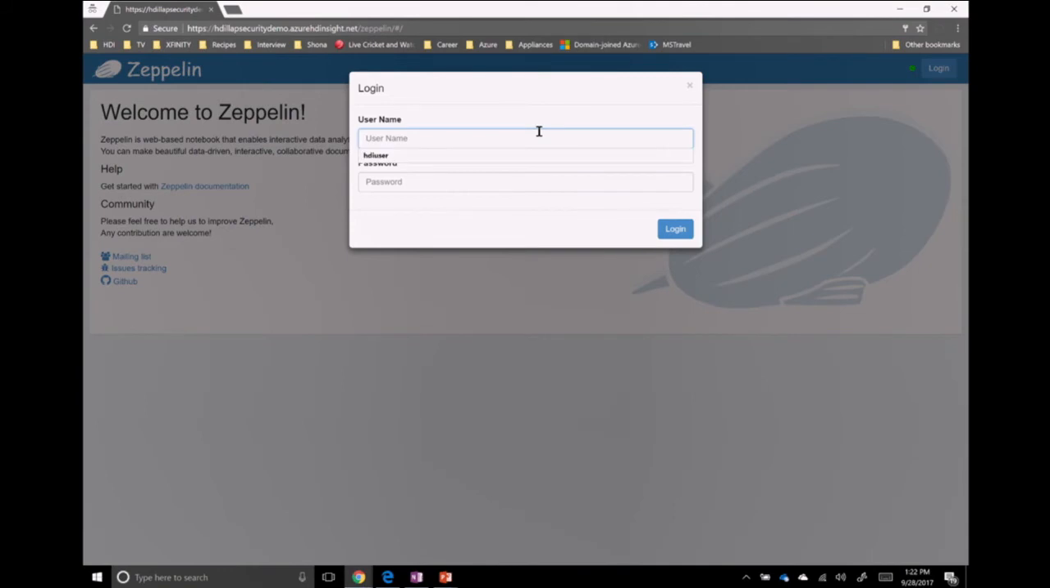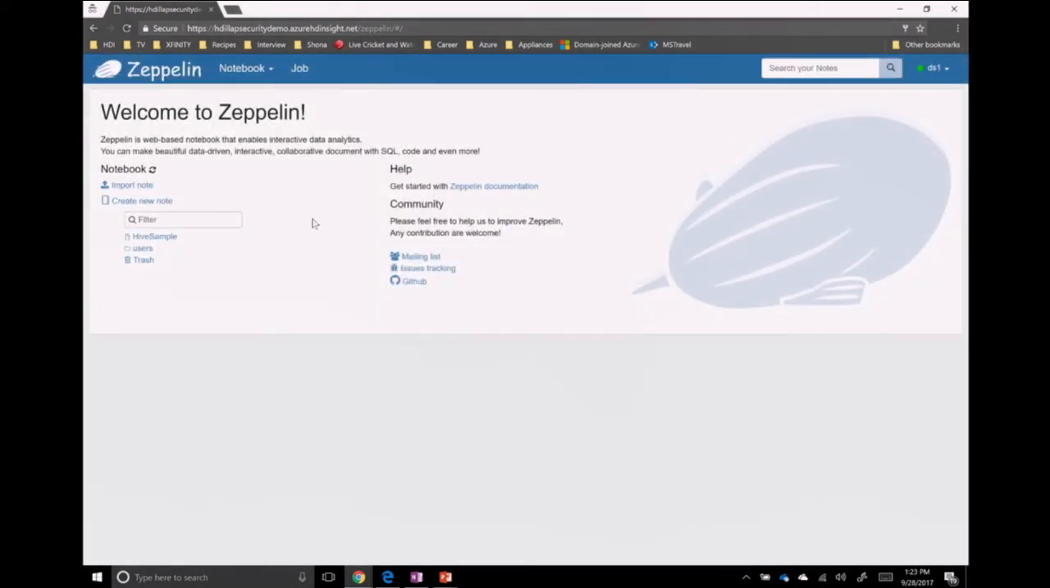Here I am logged in as DS1. And now I can go and run any Hive queries or any queries which are available on this cluster. Okay.